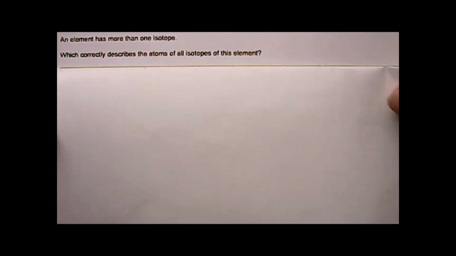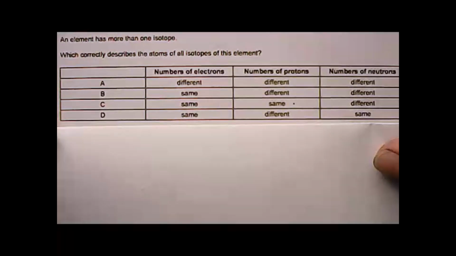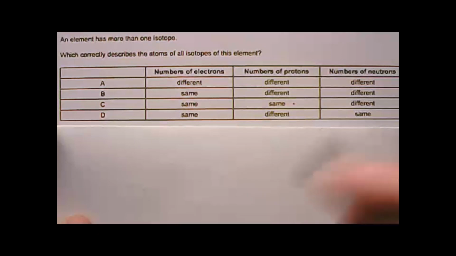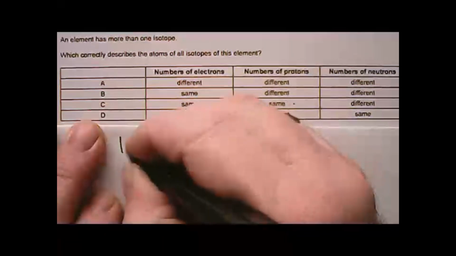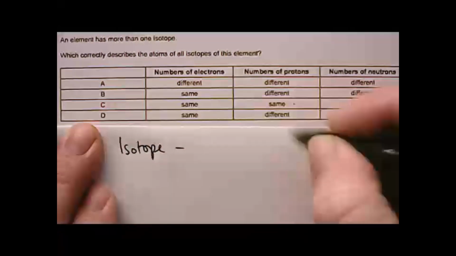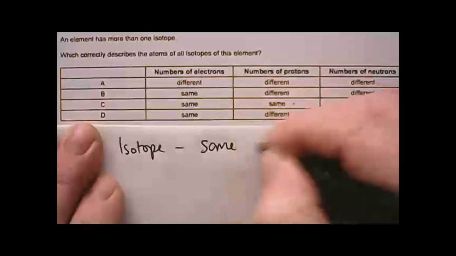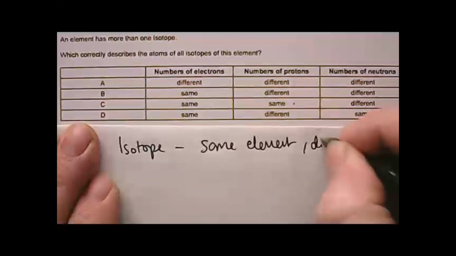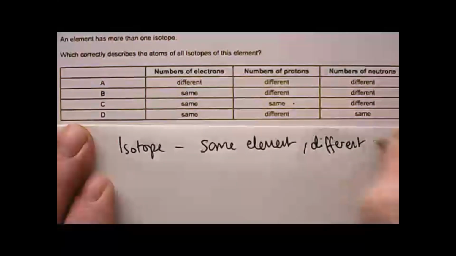Okay, question 8. An element has more than one isotope. Which correctly describes the atoms of all isotopes of this element? A, B, C, or D. What do you think? Okay, well, what is an isotope? An isotope is when we've got the same element but a different number of neutrons.